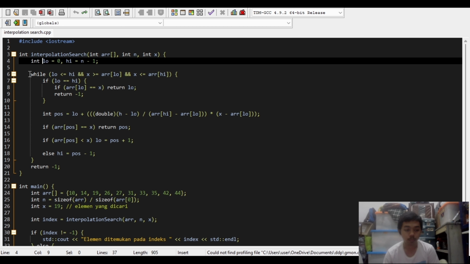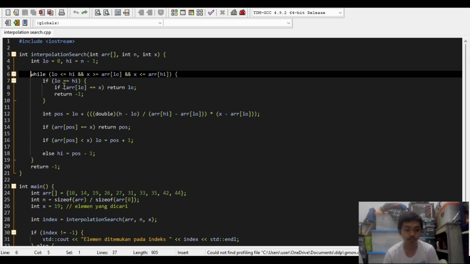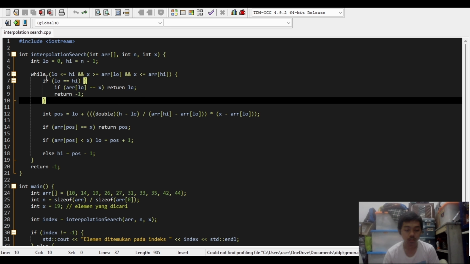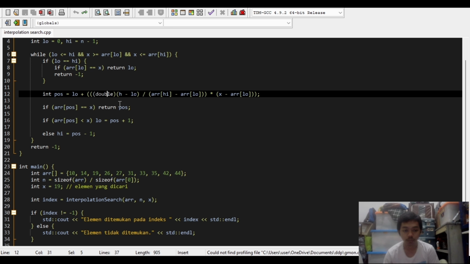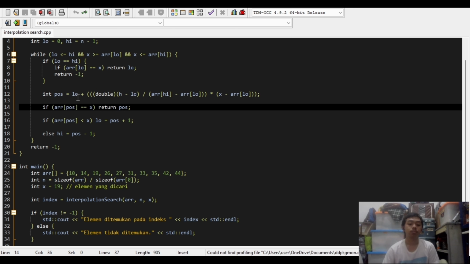This is the program for while. Using this is for checking the number array, and then right here is the same formula as before. It's double itself, for the decimal number.